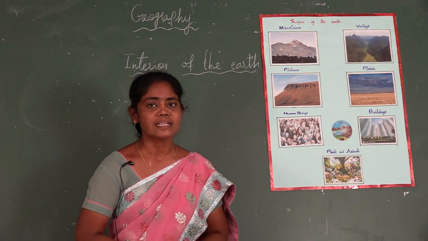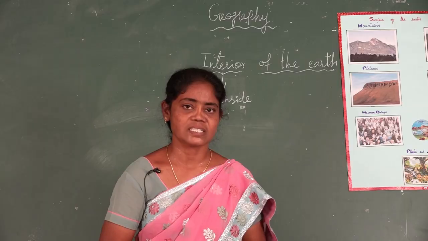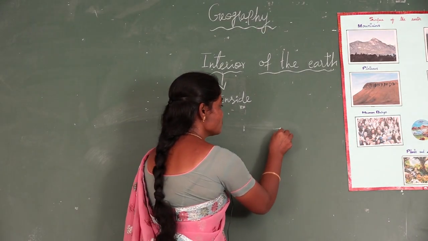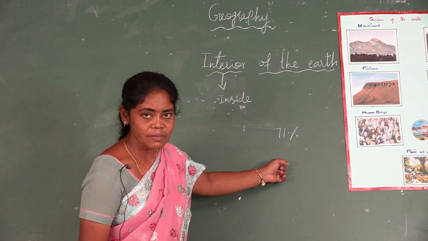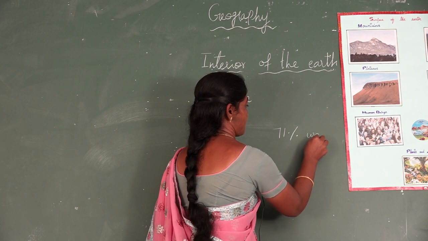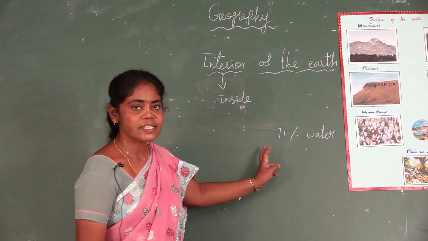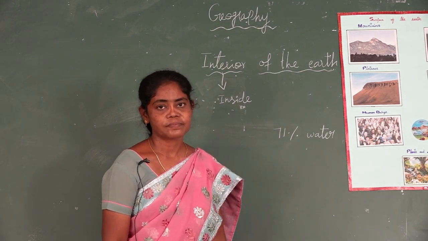Actually, Earth is said to be the blue planet. Why is it so? Because 71% of the earth is covered by water. So, the earth is otherwise called the blue planet.